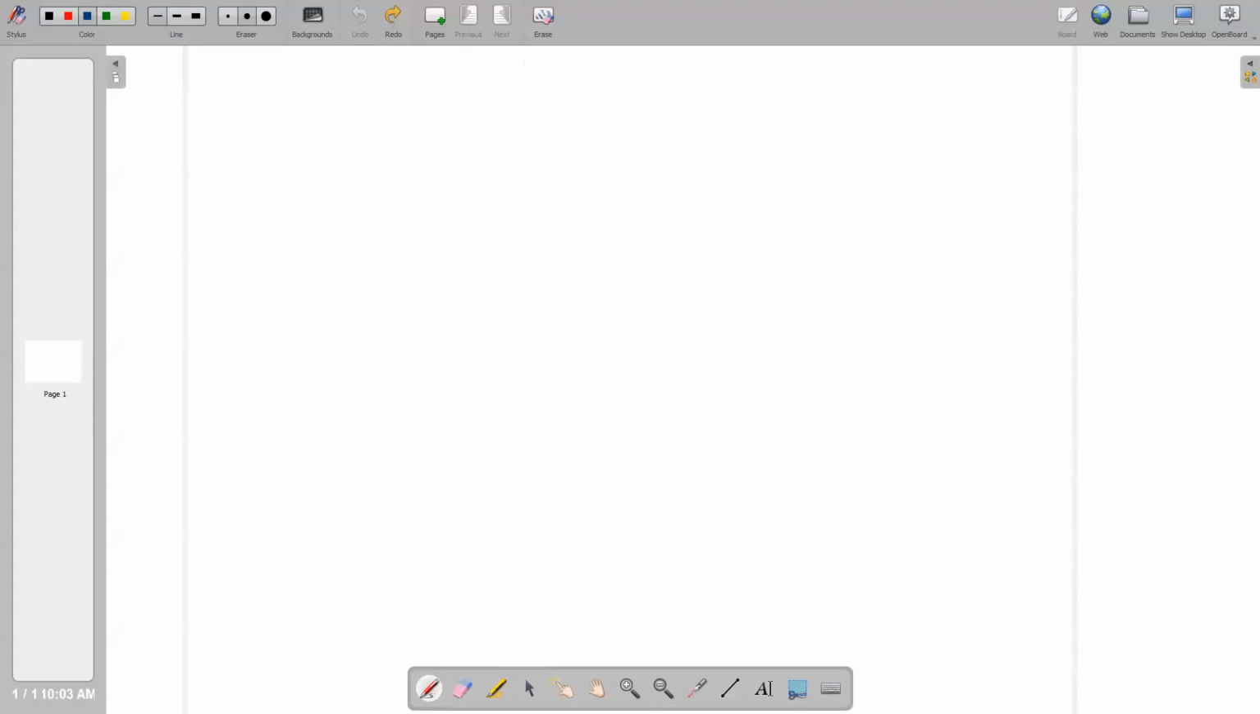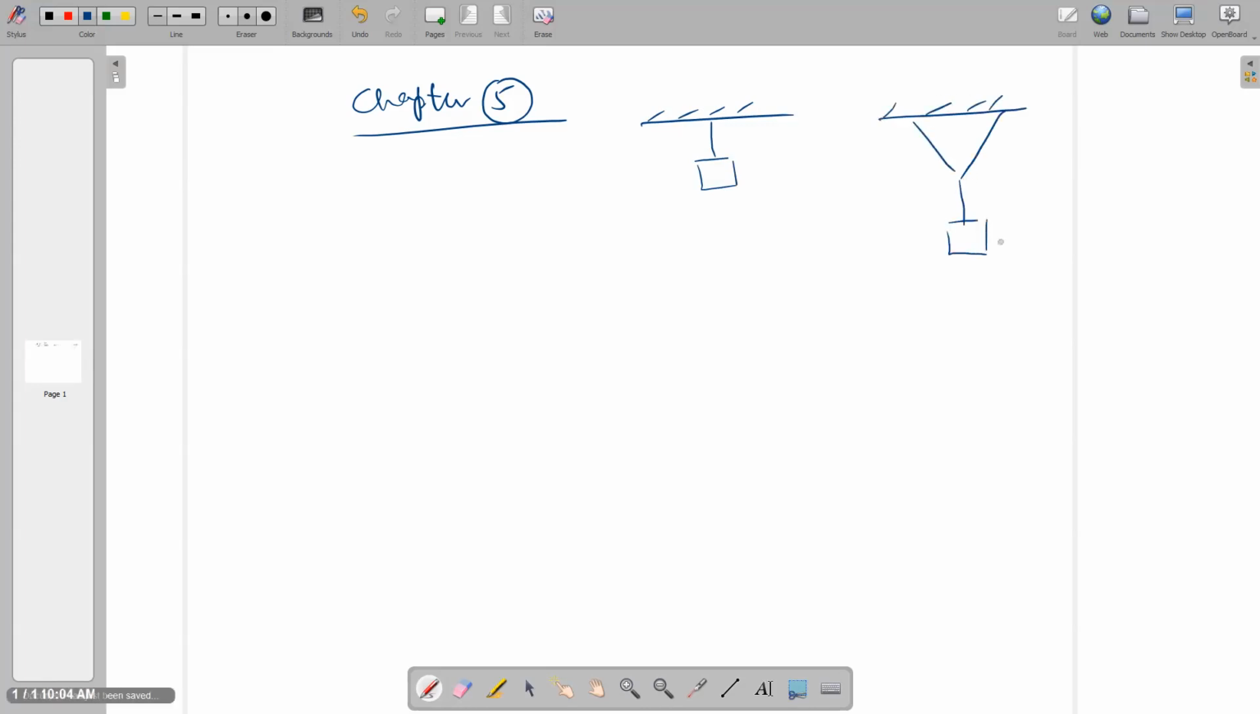So last time we were studying chapter number 5, and we have solved the problems of chapter number 5 in different situations. You remember that we have discussed a lot of situations. In one situation, the bodies are hanging like this one, or like this one, or some other way.